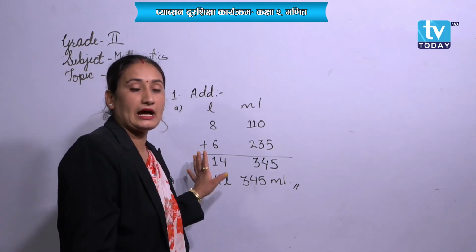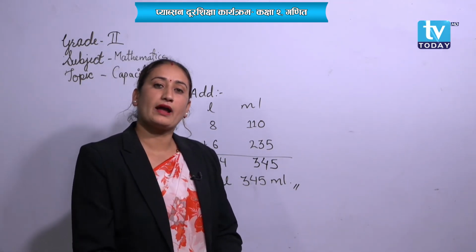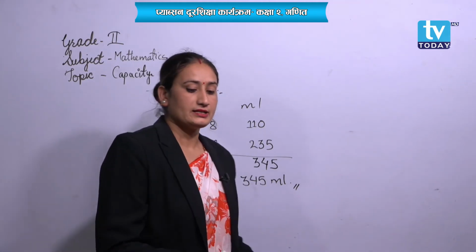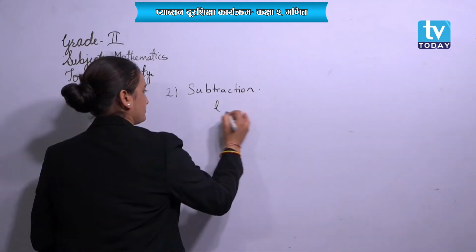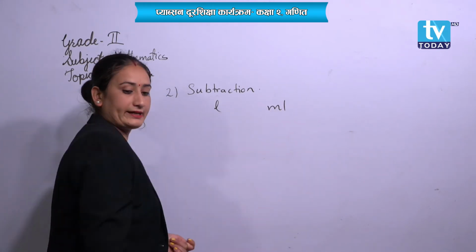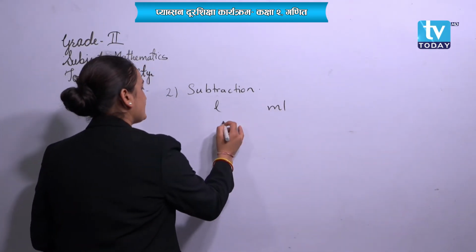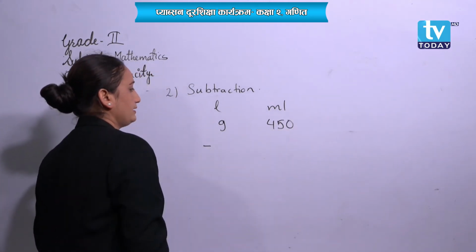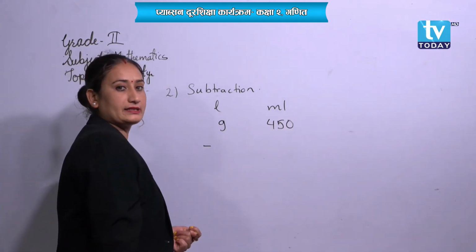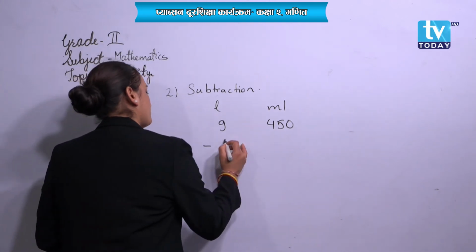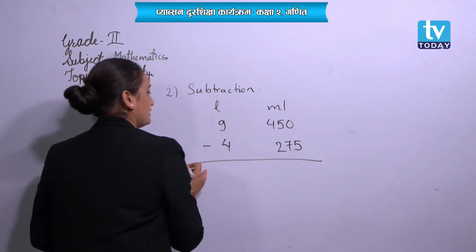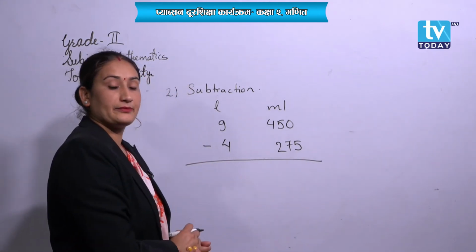Obviously. Now, let's practice one question for the subtraction. Okay. See, next question. Over here, it's written: 9 liter 450 milliliter is subtracted by 4 liter and 275 milliliter. Let's subtract it, students.